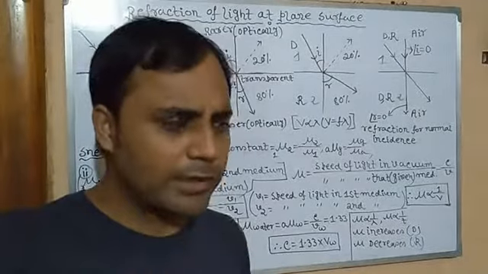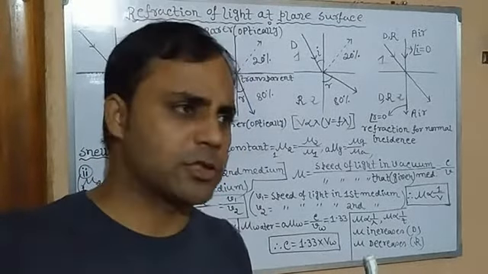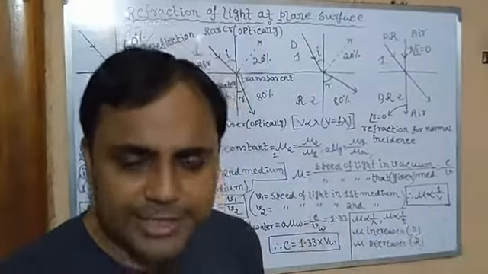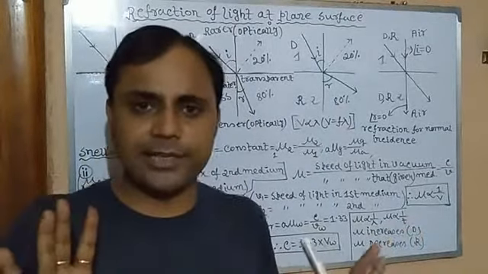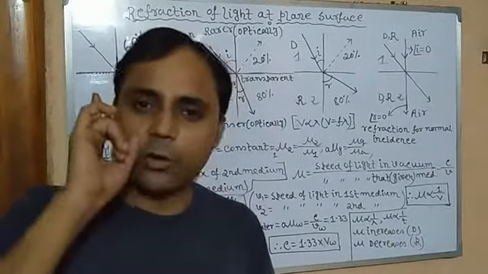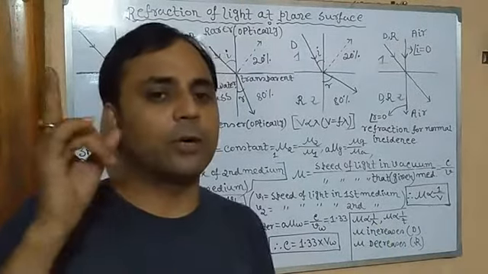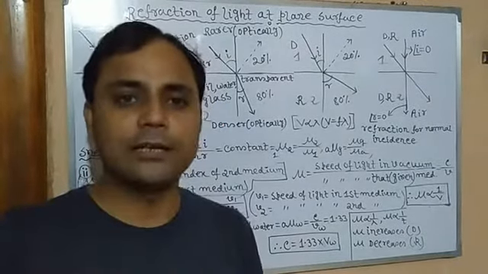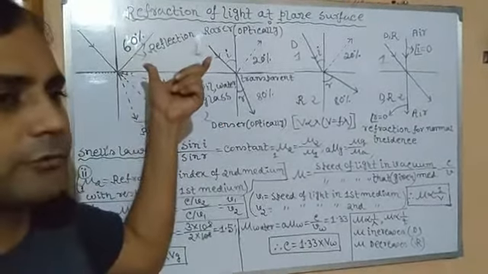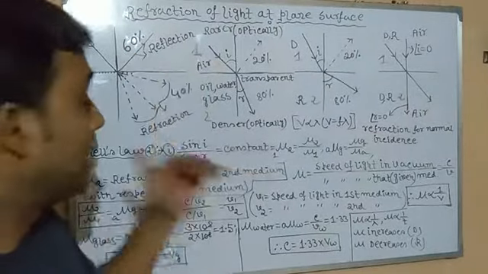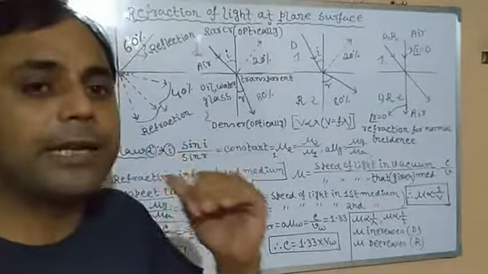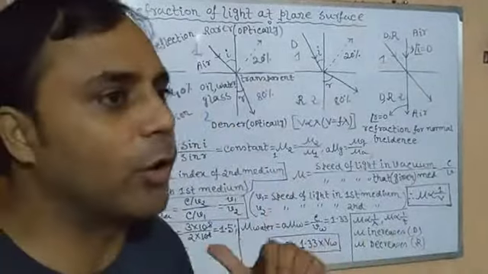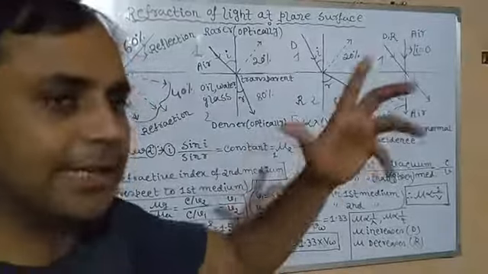When it was traveling in water, it was moving with a particular velocity, suppose 100 meters per second. But as soon as it enters the oil, its velocity will decrease to 60 or 70. The normal density of oil is less than that of water. That's why oil floats on water. But in case of refraction of light, oil is optically denser medium, because the velocity of light slows down inside oil, whereas in water it is greater than that in oil.